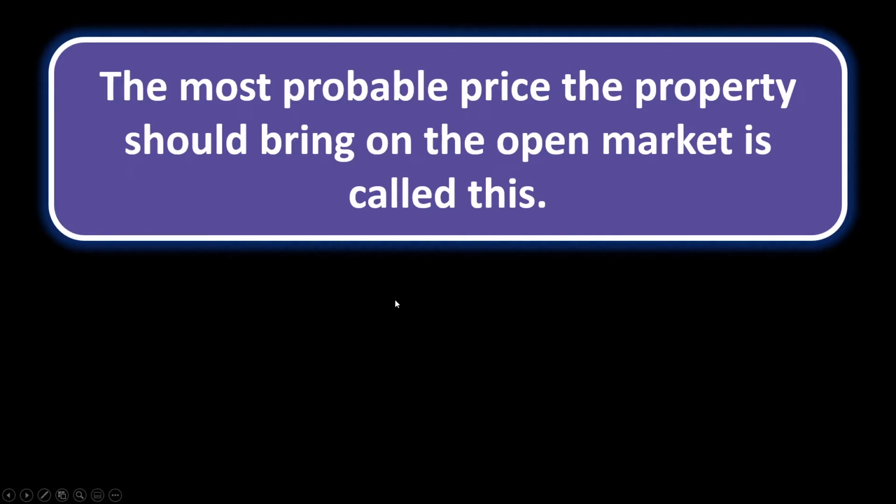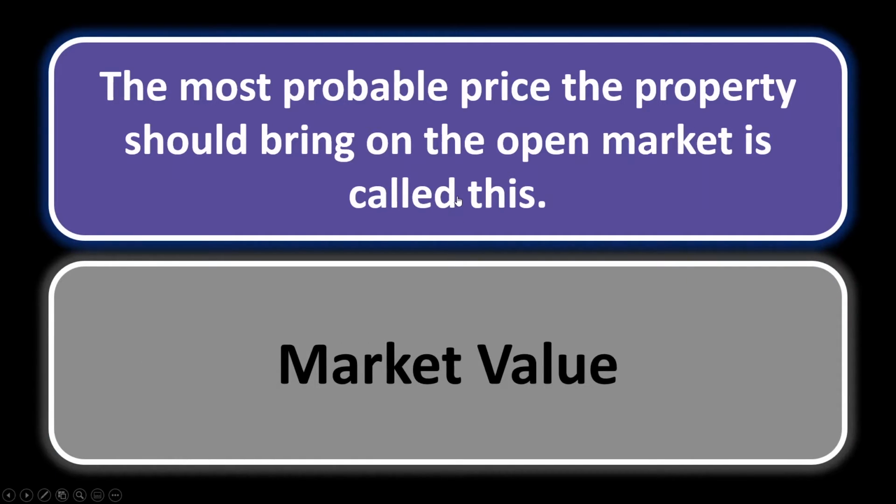Appraisal 3. The most probable price the property should bring on the open market is called this. So the price that the property will actually bring on the open market, where a buyer is willing to purchase it and the seller is willing to sell it, this probable price is called the market value. The market value of what would actually happen on the market. Of course, it could sell for more if you just find the right buyer. It could sell for less because maybe there's just something you can't explain, and it's just not selling for as much. But the most probable price is the market value when it's on the open market.